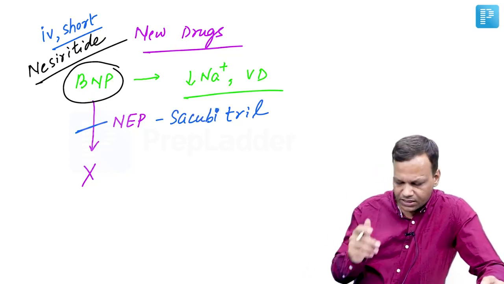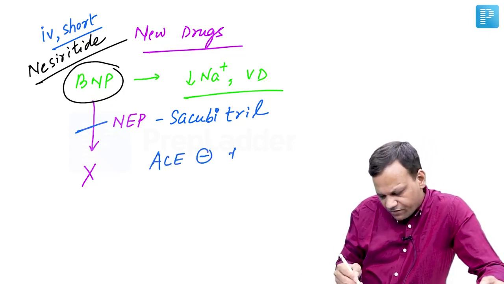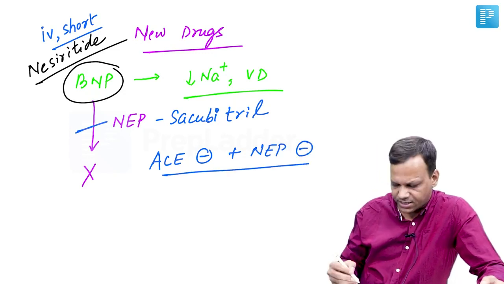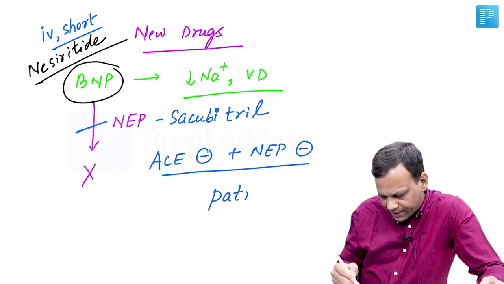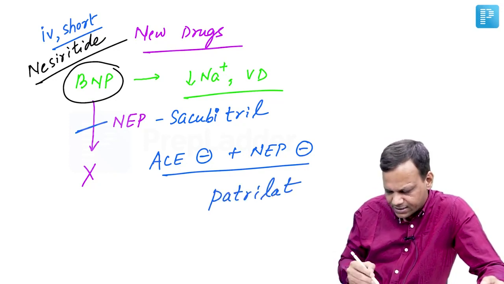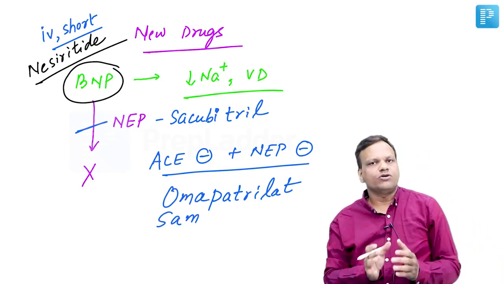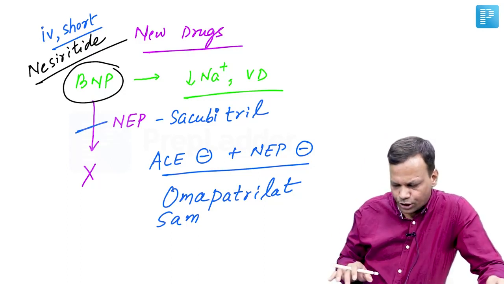CHF. Then we have developed a combination of an ACE inhibitor, that means pril, with a NEP inhibitor, that is trill. So this combination, prill plus trill, is known as petrilat. Petrilats like omapatrilat and sampatrilat have properties of both prills and trills. Okay, so these are the new drugs in congestive heart failure.